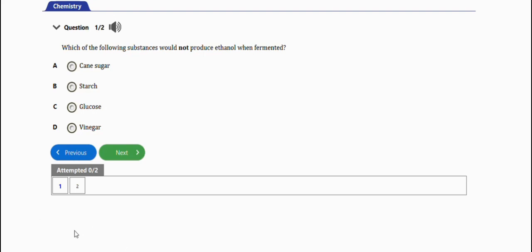Let's get started. The first question I have here says, which of the following substances would not produce ethanol when fermented? We have cane sugar, we have starch, we have glucose, we have vinegar. So guys, the right answer to this question will be option D, which is vinegar. Vinegar is a substance that would not produce ethanol when fermented. Very important. So that's it for this question.